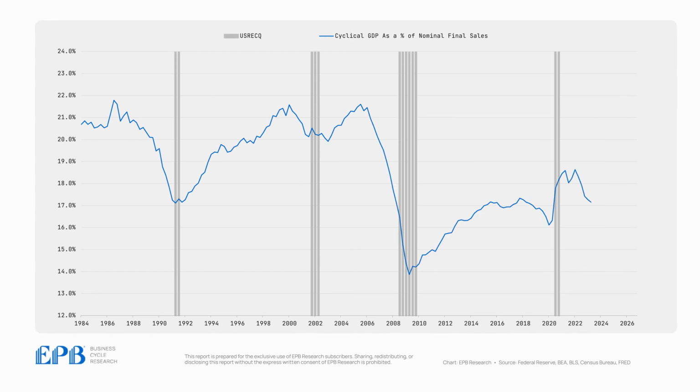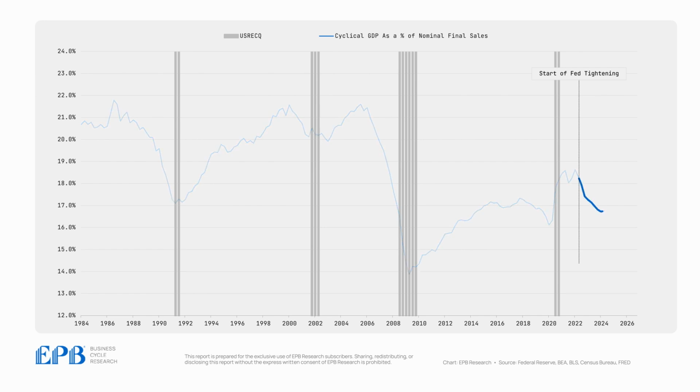The modified Duncan Leading Index takes our three cyclical categories of the economy and plots them as a percentage of GDP. You can see that these three categories swing from 14% of GDP to 22% of GDP and always fall sharply into recessions and rise rapidly in expansions. These three categories are highly impacted by changes in the availability of money and credit. And you can see that when the Federal Reserve started to tighten monetary policy in early 2022, this index started to decline, which was very much expected. However, we've seen a rather mild decline, falling just 1% of GDP, which is not much in the context of what was a very extreme monetary tightening cycle.